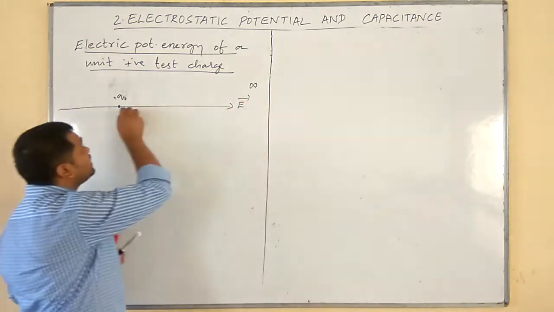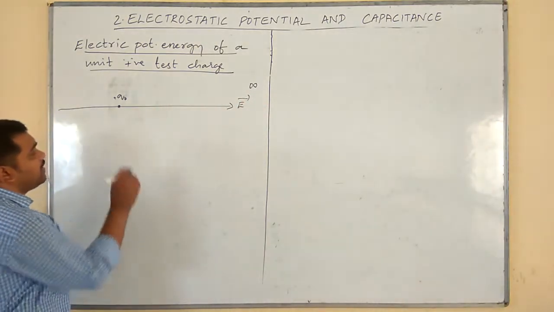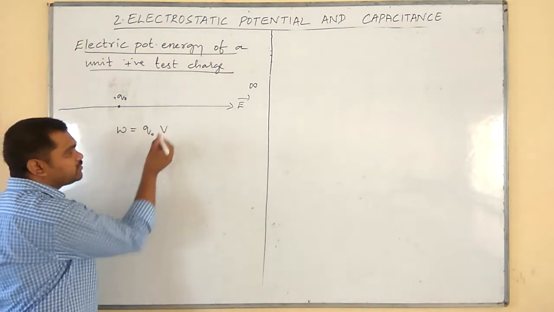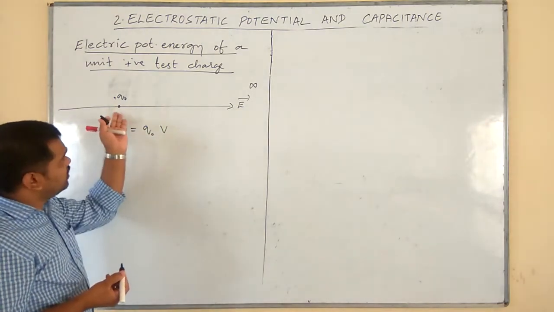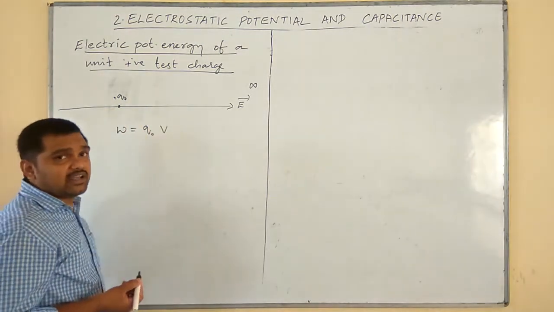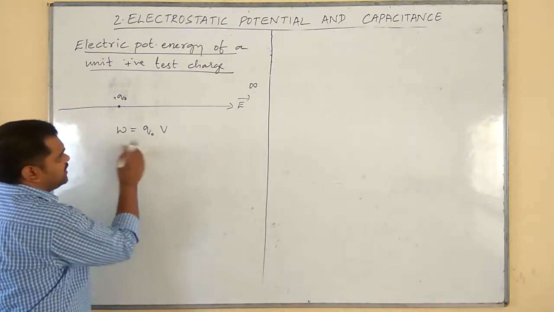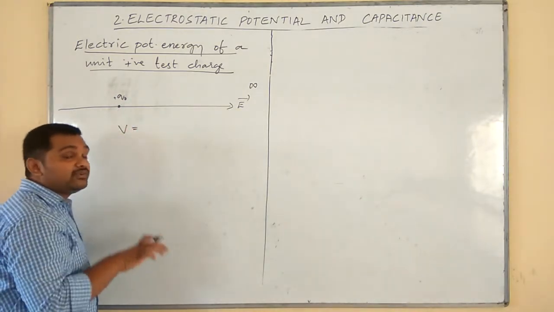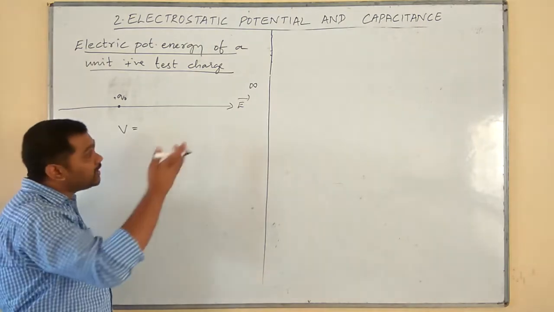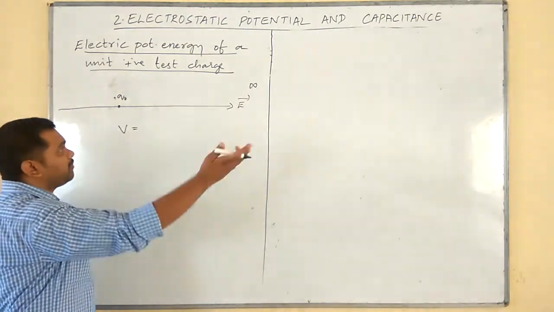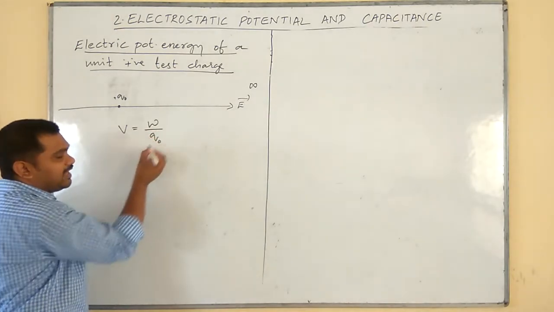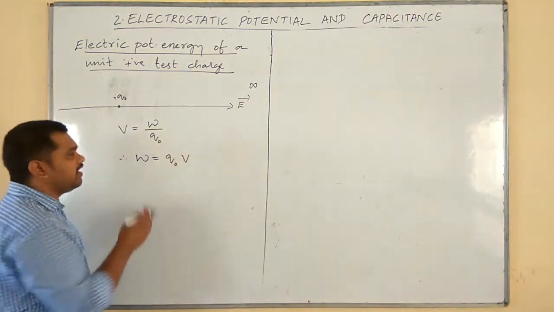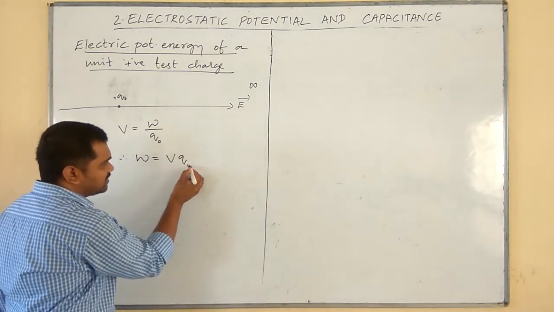I have brought it from infinity to this point, and the amount of work done by me is given by W equals Q0 times V. What is that V? That is the potential due to that external electric field. Because we have studied that electric potential at a point in an electric field is the amount of work done in bringing a unit positive test charge from infinity to that point. Therefore, W can be written as Q0 times V or simply V times Q0.